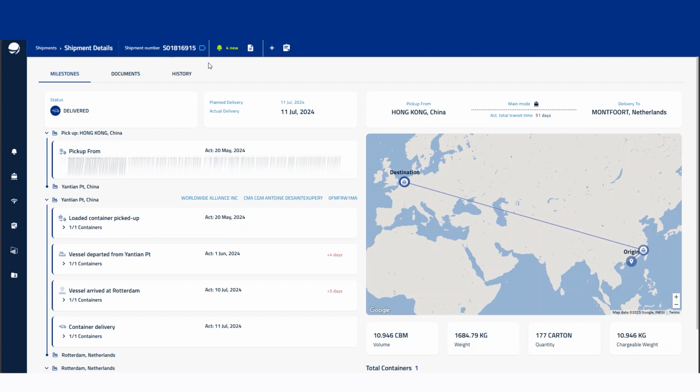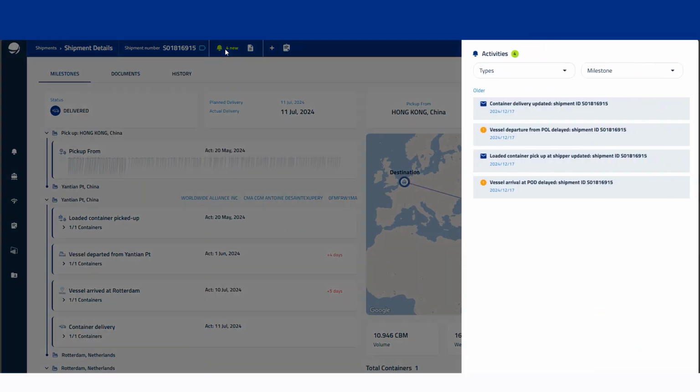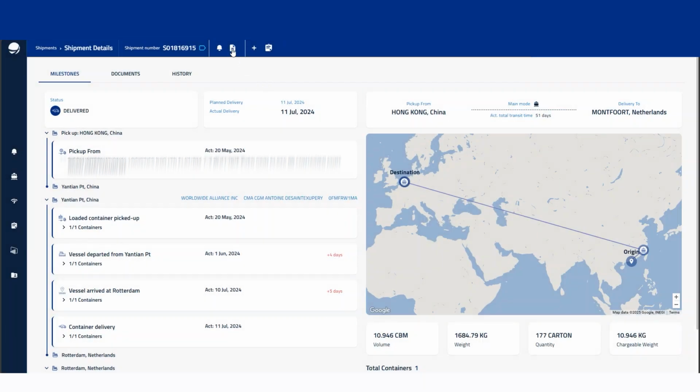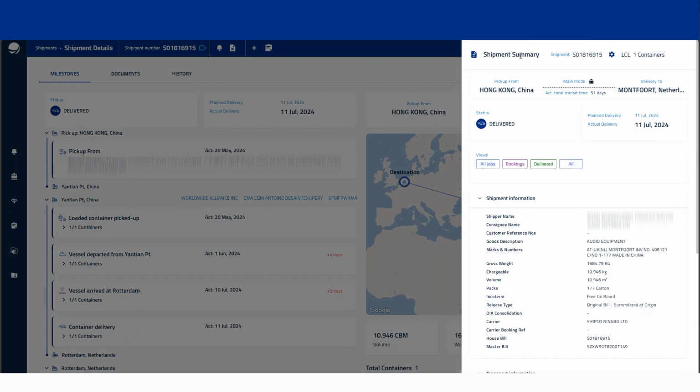the shipment details screen. We've also got this notification bell here, which will show sort of general history on the shipment. Right now, I'm not sure if that's going to be visible for you guys because it is something that's in production, but that's going to be coming very soon, where you've got a history of all of the activities on the shipment itself. You also have, next to that, the button that we saw earlier, which will pull up the shipment summary screen. So the shipment summary screen will be, of course, all of the details relating to the shipment, all in one condensed screen, as we've seen earlier.